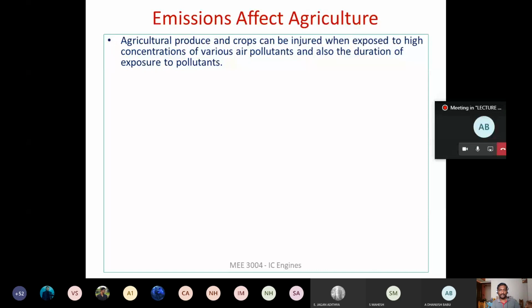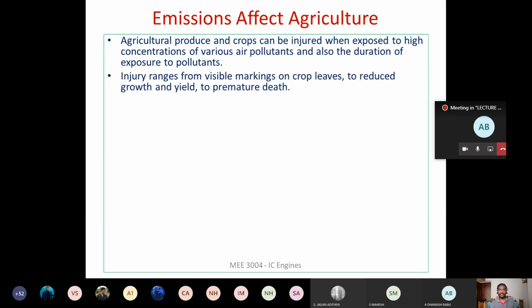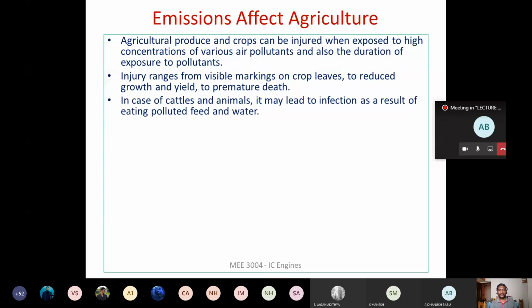the concentration of the pollutants that are present in the atmosphere, and also the time period during which it is going to be exposed to the pollutants. If it is exposed for a longer time period, then it is going to affect the agricultural product, okay? The injuries or harm created on the agricultural product can be identified from the crop leaves, and you can also see the rate of growth of the plants is affected, and the yield from the plant is also going to be affected,